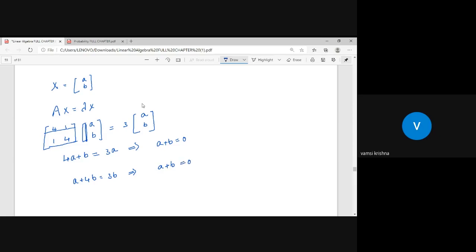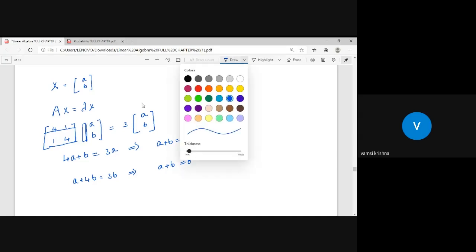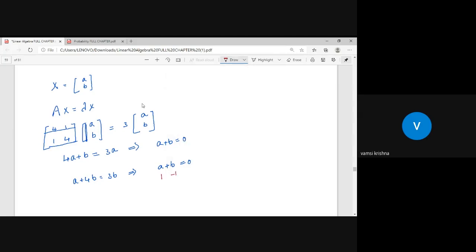Both equations are the same. So then what will be your answer? Sir, the solution to this equation is something like: if a is 1, then b is minus 1. If a is minus 2, then b is plus 2. If a is 1 by 3, then b is minus 1 by 3. Let us generalize, sir. If a is k, then b is minus k.